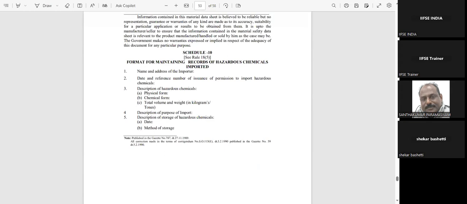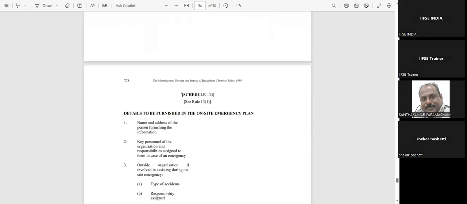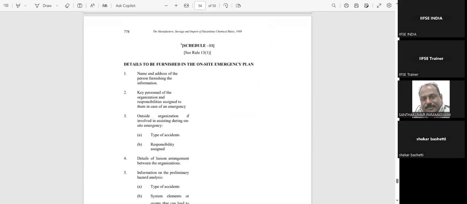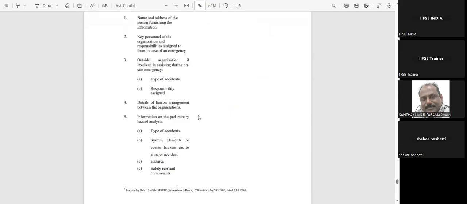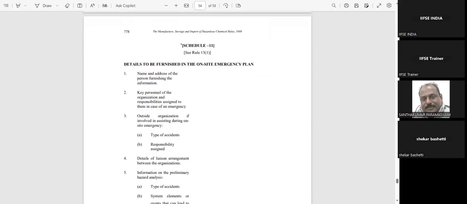Then format for maintaining records of hazardous chemicals imported. So these are the formats. You have to maintain the information. So date and description, then details to be furnished on the on-site emergency plan. This is important. Very often asked, these details.